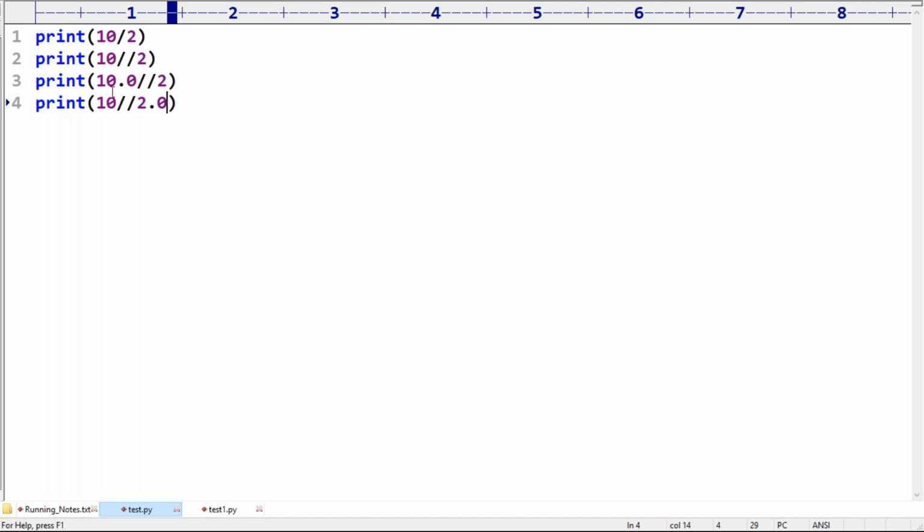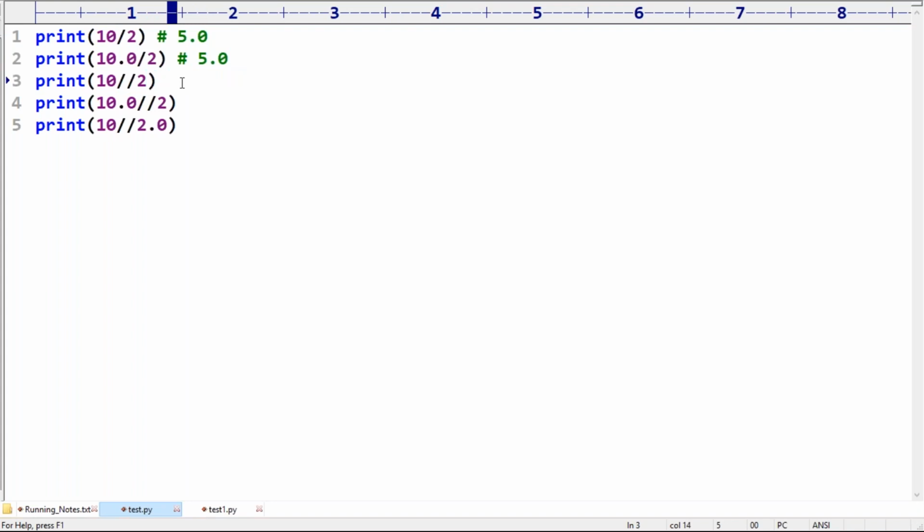Don't get confused, sir. Normal division is always going to provide a float value only. 10 by 2 means 5.0. Even if I take 10.0 by 2, same thing. Either int arguments or float arguments, the result is always float type only, no doubt at all.